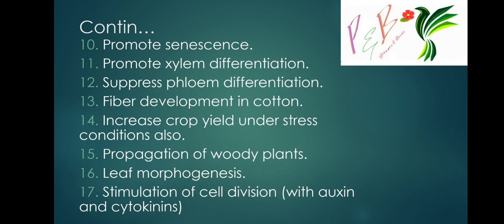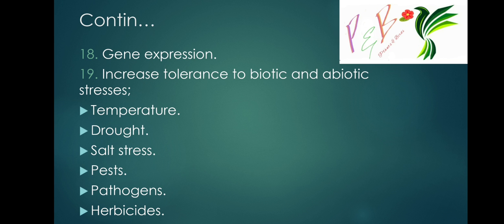Promote senescence. Promote xylem differentiation and suppress phloem differentiation. Fiber development in cotton. Next, leaf morphogenesis and stimulation of cell division with auxin and cytokinin. Next, gene expression and increased tolerance to biotic and abiotic stresses. These are the main functions. Everyone must remember these main functions of brassinosteroid.